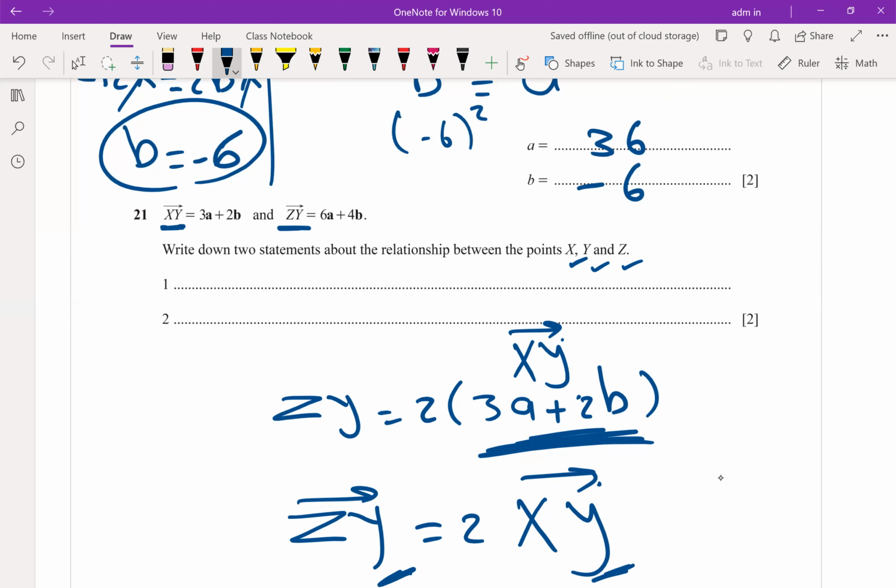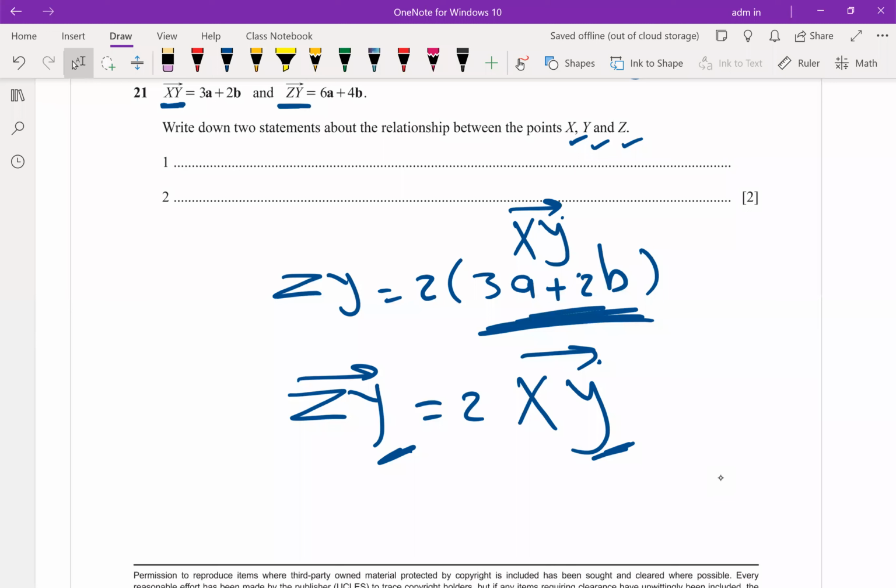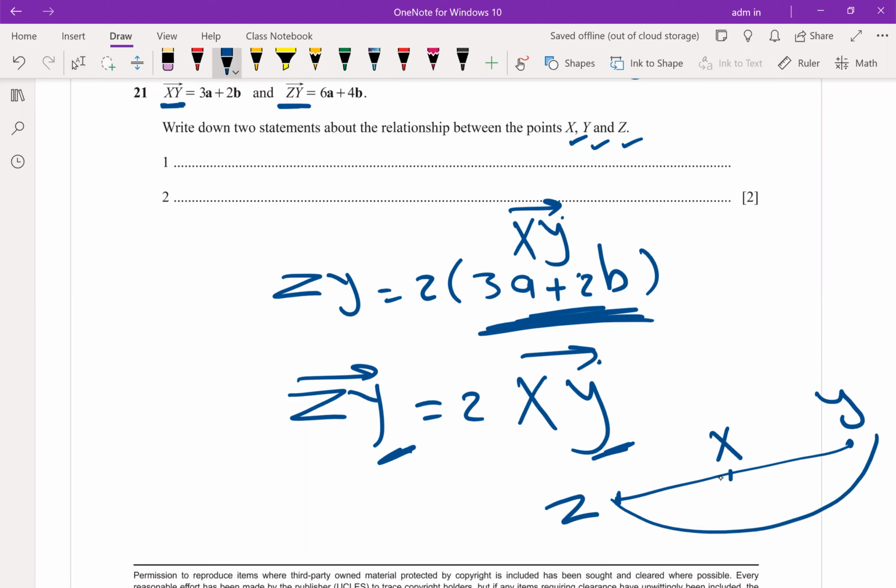Again, if you simplify the vectors and find zy double of xy, this means the points z, x, y are collinear, on the same line. And you can say x is a midpoint, or bisects the distance between z and y.